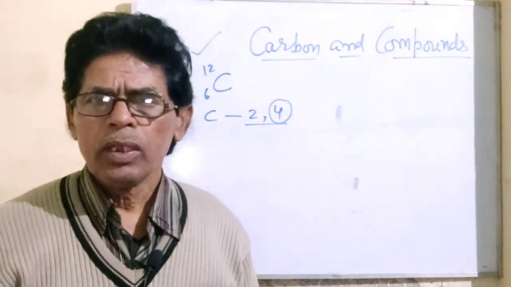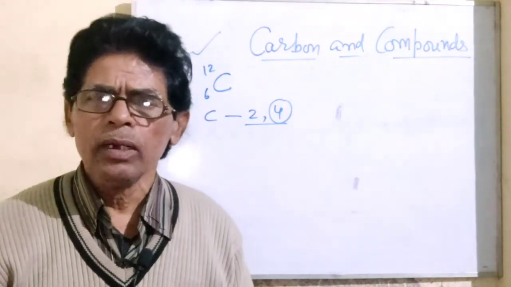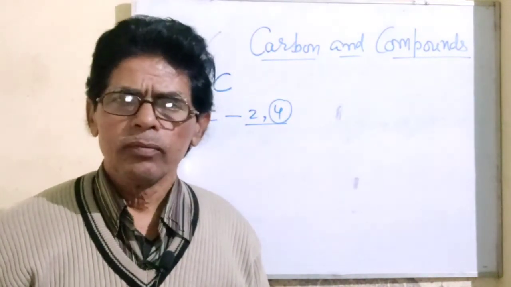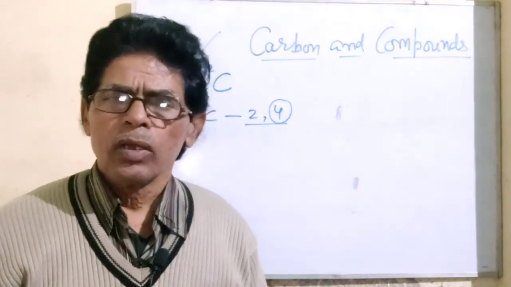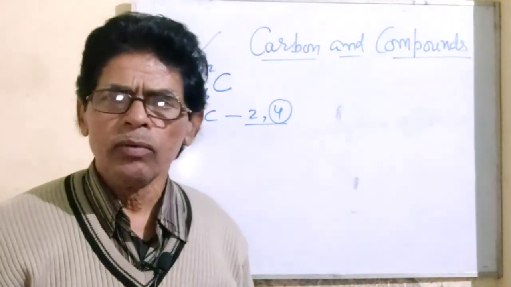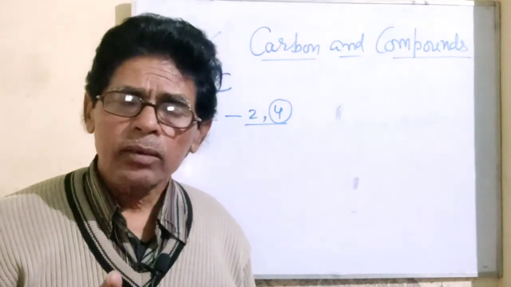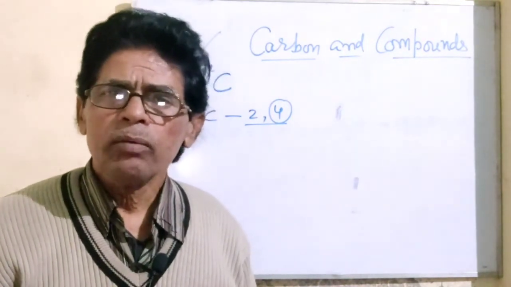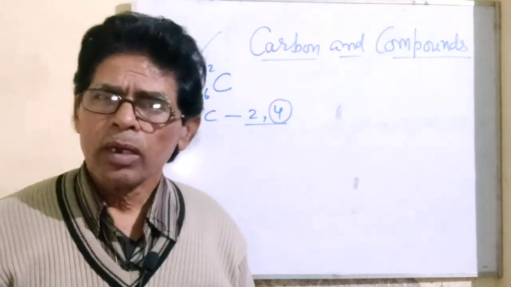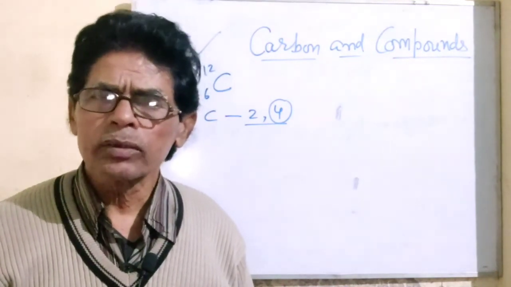And suppose we introduce all these 4 electrons into the valence shell, then another problem will arise. How? Suppose 4 electrons are added into the valence shell of the carbon atom, what would happen? The number of electrons in the atom will be 10. But what is the number of protons in the nucleus of the atom? Only 6.